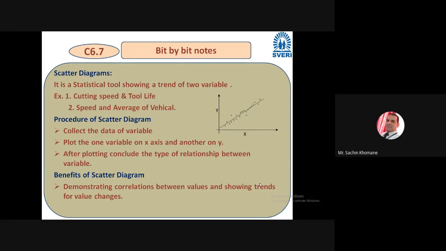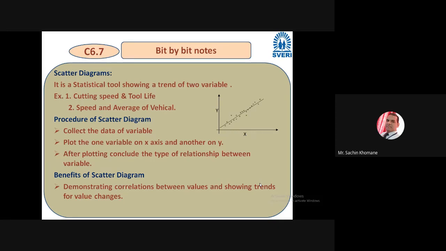On one axis, that is on x axis, there will be cutting speed, okay, and on y axis there will be the tool life, maybe in hour, maybe in day, okay, and cutting speed maybe rpm, okay. So you have to draw this cutting speed, how much, then how much tool life, cutting speed so and so, then how much tool life.